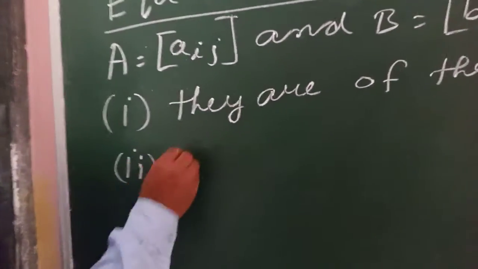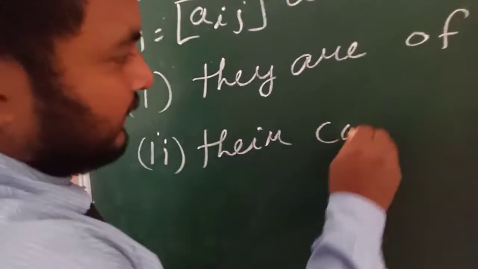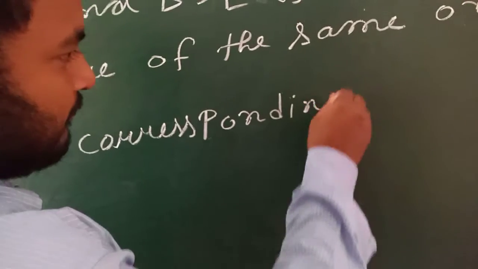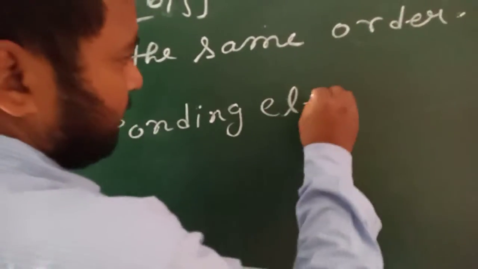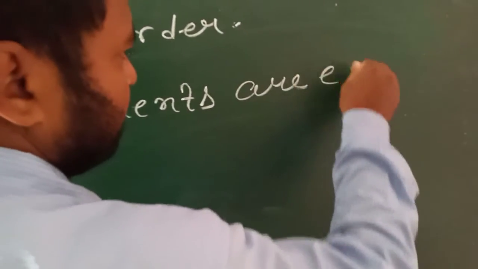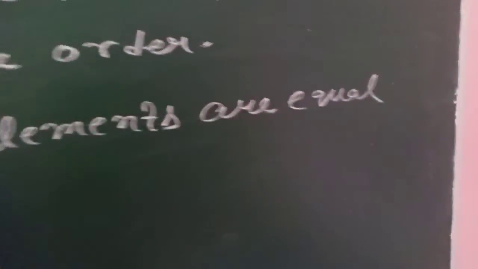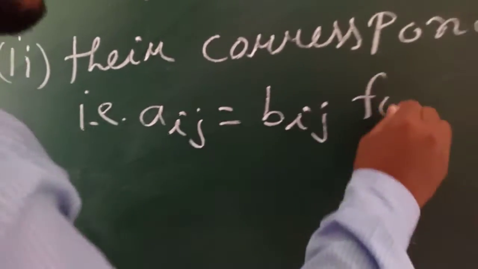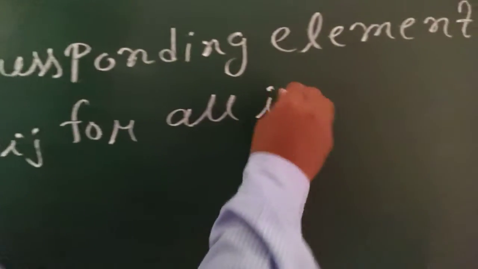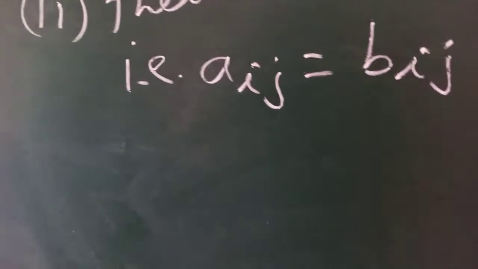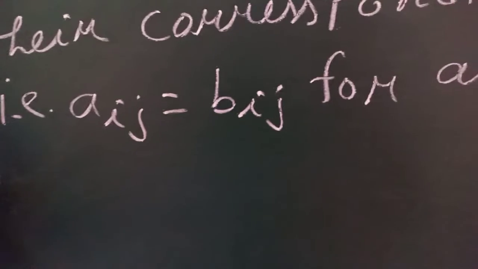Next, their corresponding elements must be equal. That is, Aij should be equal to Bij for all I and J. For all I and J, this Aij and Bij should be equal. Suppose, for example,